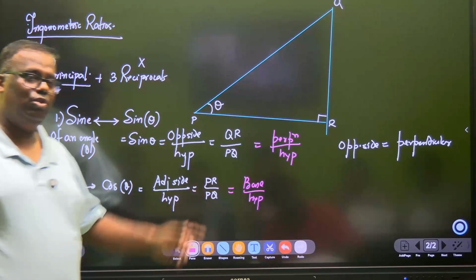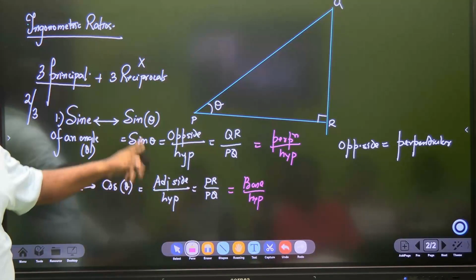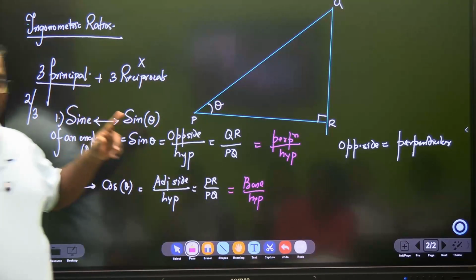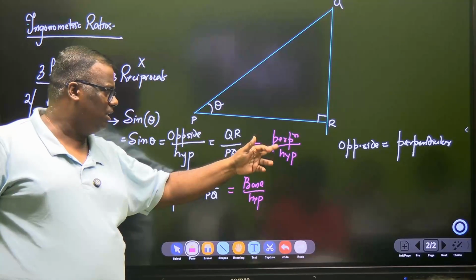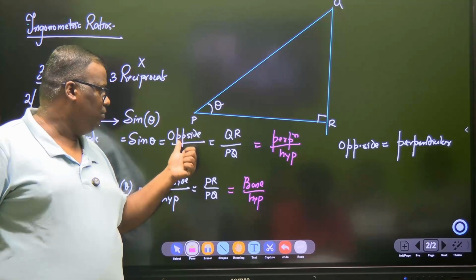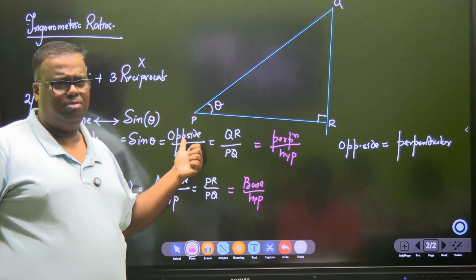So we will give you a formula in which you will remember both, but any day this is better. In fact, when I passed my grade 9, I also used to do it this way. Books used to teach a little bit, books were still this way. My teacher told me to learn it this way. And later we found, I used to remember as opposite side by adjacent side.